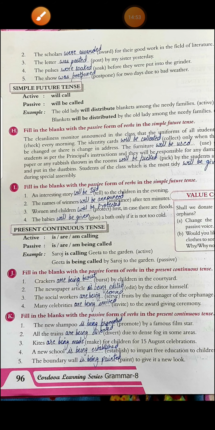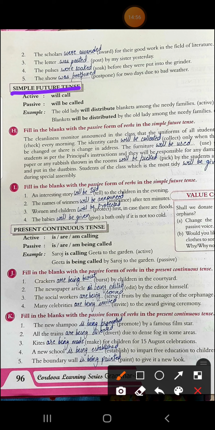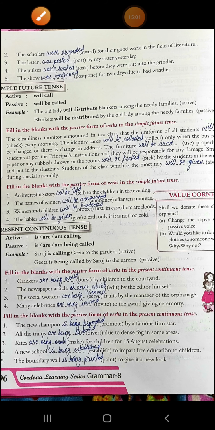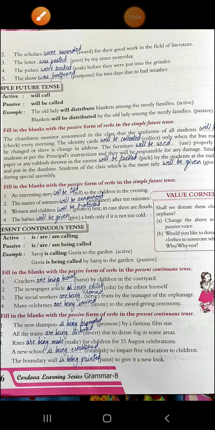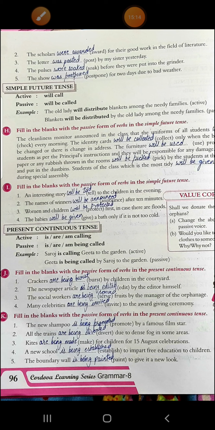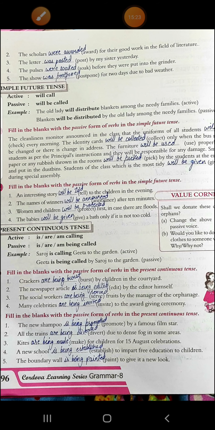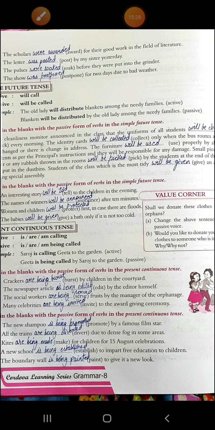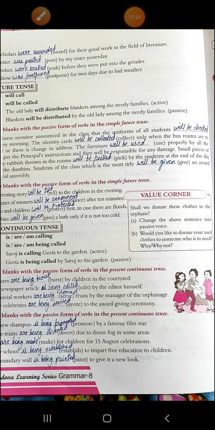Now the next is simple future tense. In active form, it is will call. In passive form, will be called. Alright. Now see the example that is given here. The old lady will distribute blankets among the needy families. Blankets will be distributed by the old lady among the needy families. Now what you have to do in this exercise H, you have to fill in the blanks with the passive form of the verb in the simple future tense. Okay. Now let's start doing this exercise. The cleanliness monitor announced in the class that the uniforms of all the students will be checked.